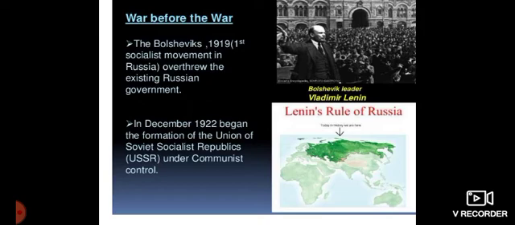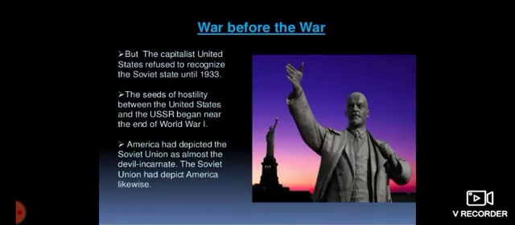So in December 1922 began the formation of the Union of Soviet Socialist Republics. All the states were called together as Soviet, the workers' union. That is what they call a Soviet, and that's how the term Soviet comes, the union of workers. So that was formed in Russia, and with it begins the communist era, the communist control.